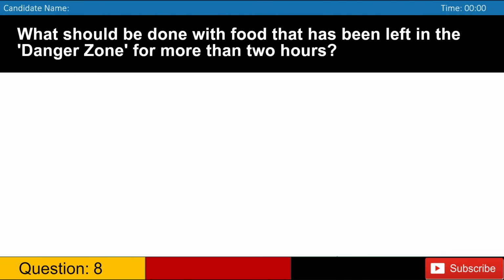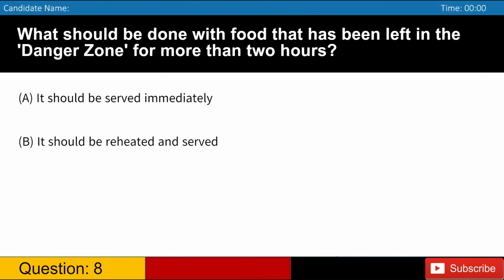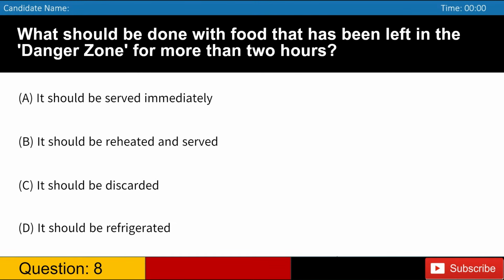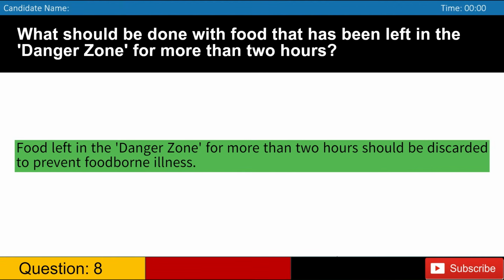What should be done with food that has been left in the danger zone for more than 2 hours? A. It should be served immediately. B. It should be reheated and served. C. It should be discarded. D. It should be refrigerated. Answer: C. Food left in the danger zone for more than 2 hours should be discarded to prevent foodborne illness.